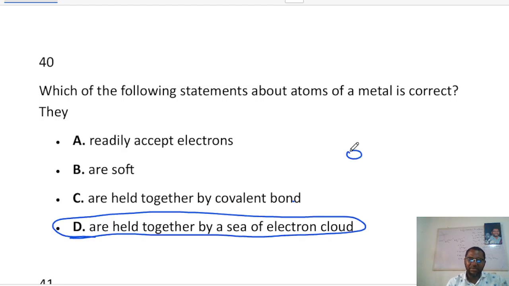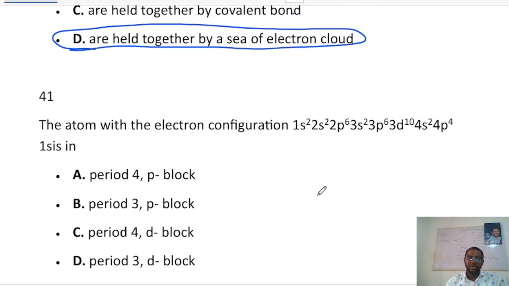Actually, what holds them together is what we call metallic bond, but a sea of electron cloud binds them together like this, surrounding them. Metals are not soft. Only metals like sodium and potassium are soft. Metals do not accept electrons, they give out electrons. And metals can never form a covalent bond. They only form ionic bond or metallic bond.